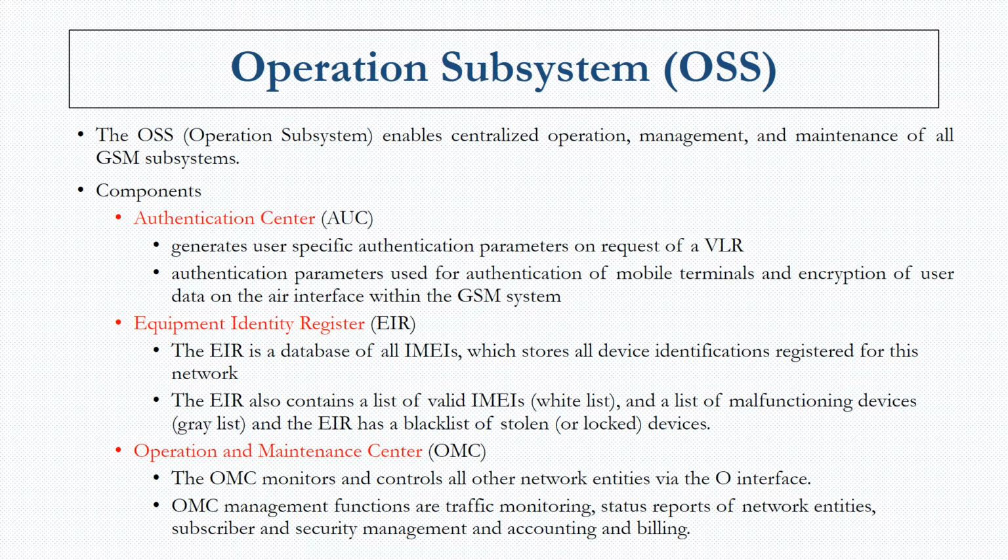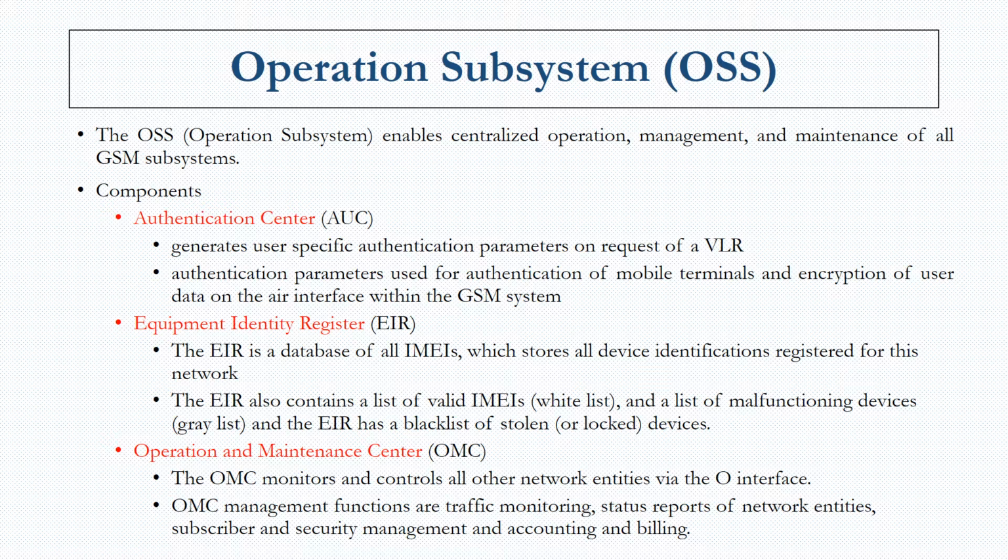Number one, the Authentication Center, or the AUC. Number two, the Equipment Identity Register, called the EIR. And number three, the Operation and Maintenance Center, called the OMC. The AUC generates specific authentication parameters. It works for providing security to the GSM subscribers. It makes use of algorithms for encryption, key generation and so on.